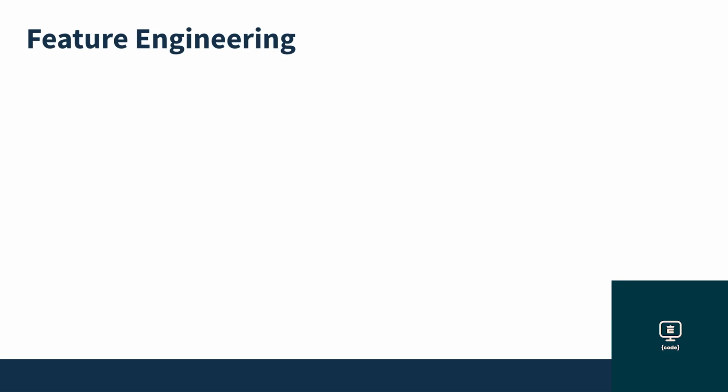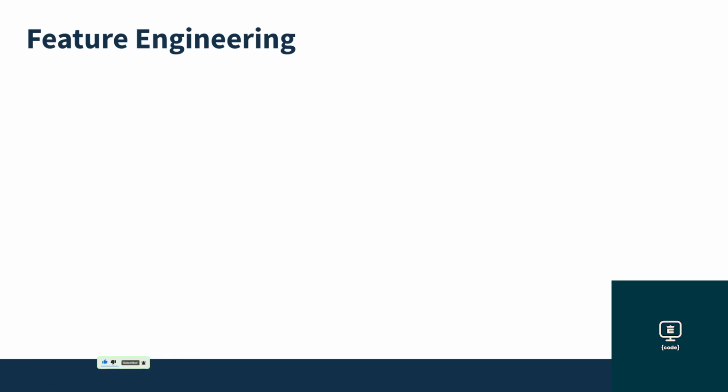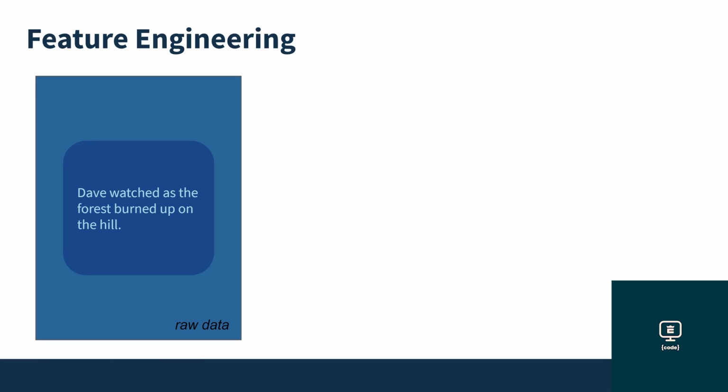One problem that arises in machine learning is how to represent data. Computers like numbers, and it's often necessary to convert data into numbers so that a computer can process it. Take, for example, text data, such as the sentence, "Dave watched as the forest burned up on the hill." 2 of these words, watched and burned, are inflected forms. For example, the base form of watched is watch.